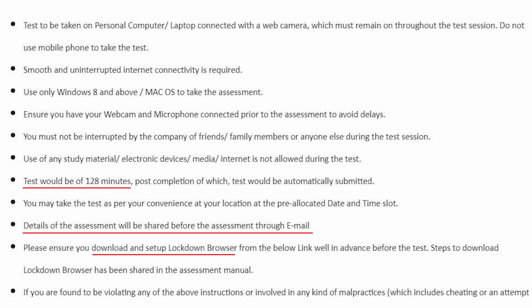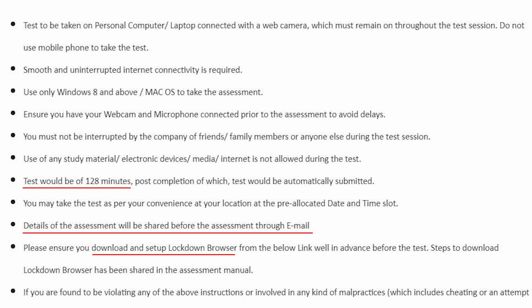Please ensure that you download and set up the lockdown browser from the link well in advance before the test. So the link of the browser is also provided in the mail. You need to download it. It's something around 100 MBs. So you just need to download it and install it, and ensure that before installing the lockdown browser, make sure that your webcam and your microphone are working fine.